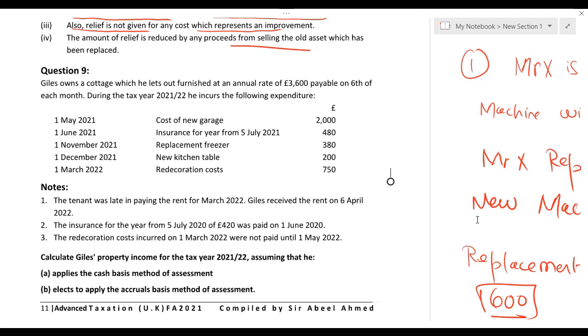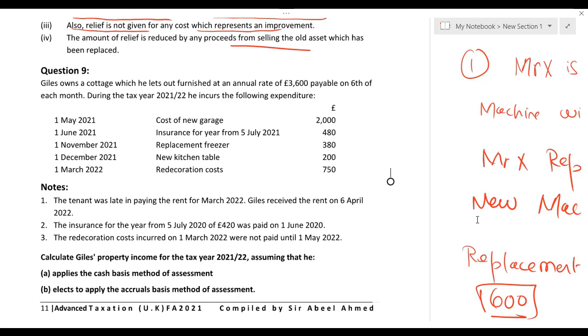Question number 9 from the property income. We have discussed that for individuals, property income is taxable on cash basis unless the question mentions accrual basis, then obviously we'll go for accrual basis. Otherwise, the default is always cash basis. Cash basis means within the relevant tax year, if you have received the rent, you have to pay the tax; and if you have incurred the expenditure and paid the cost within the relevant tax year, only then can you deduct the cost from the rent received.